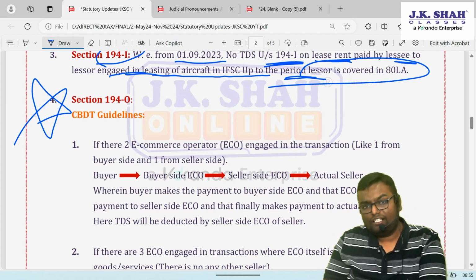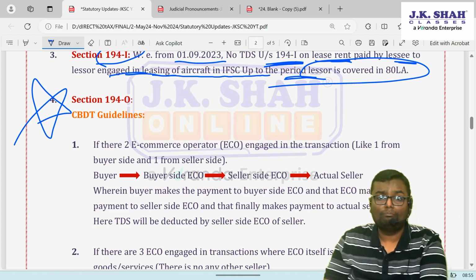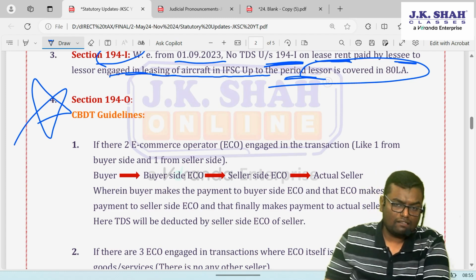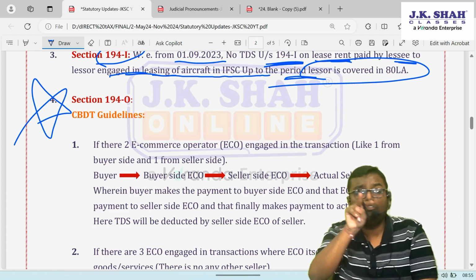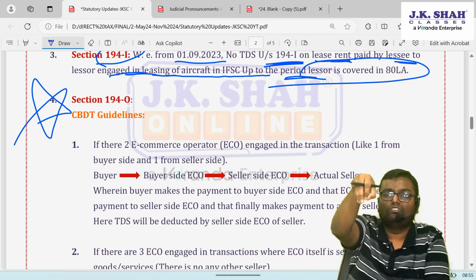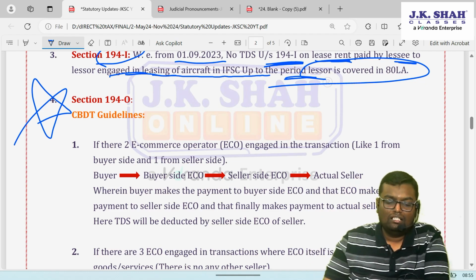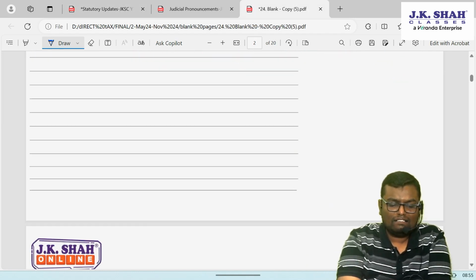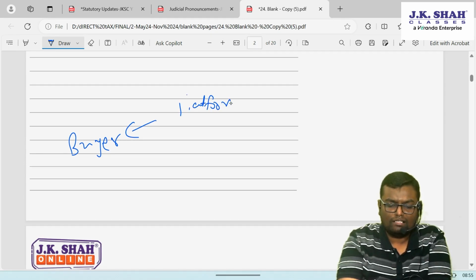Now there were some clarification required because there are many complex transactions that can take place over here. The very first transaction, wherein two e-commerce operators are engaged into one particular transaction. Now what is happening over here? Let's say there is a buyer. Buyer is purchasing some goods from platform number 1. So platform number 1, that means what?